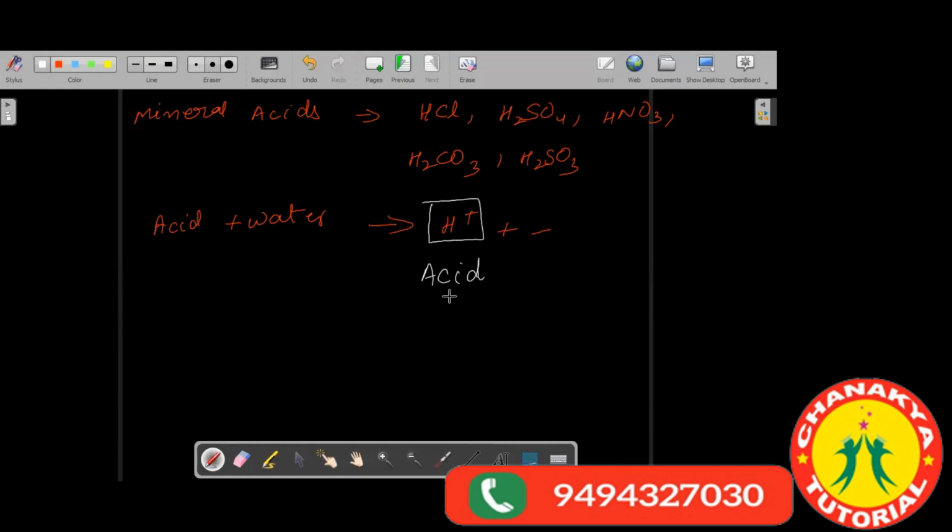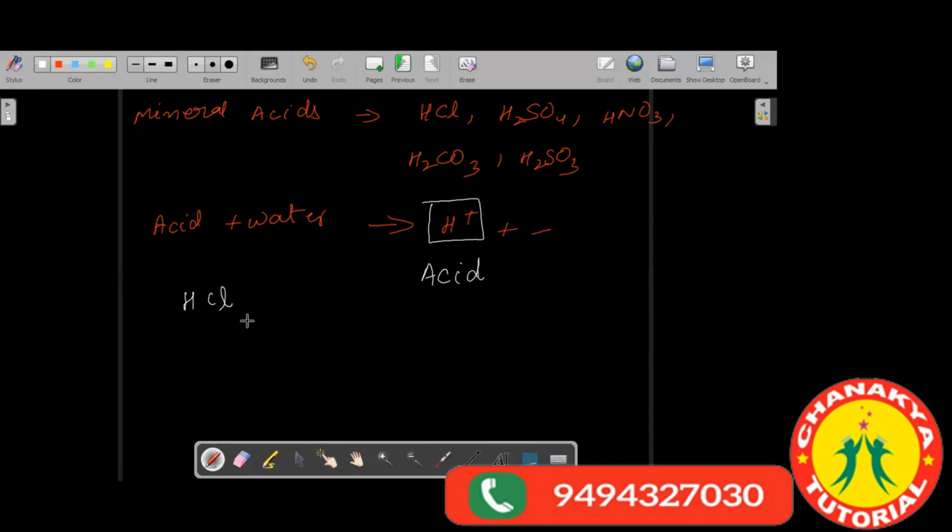The conditions are these. First of all, acids will give H plus ions only when they are dissolved in water. If they are not dissolved, they will not produce H plus ions. Suppose I take hydrochloric acid, HCl.